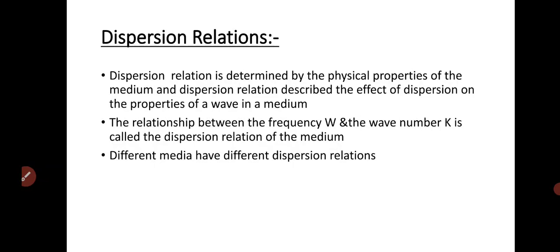In glass, prism, plasma type material and ionic conducting material, the relation between omega and k will be different. It is known as the dispersion relation. Given the dispersion relation, one can calculate the phase velocity and group velocity in the medium as a function of frequency. Different media possess different relations. This will lead to different wave behavior.